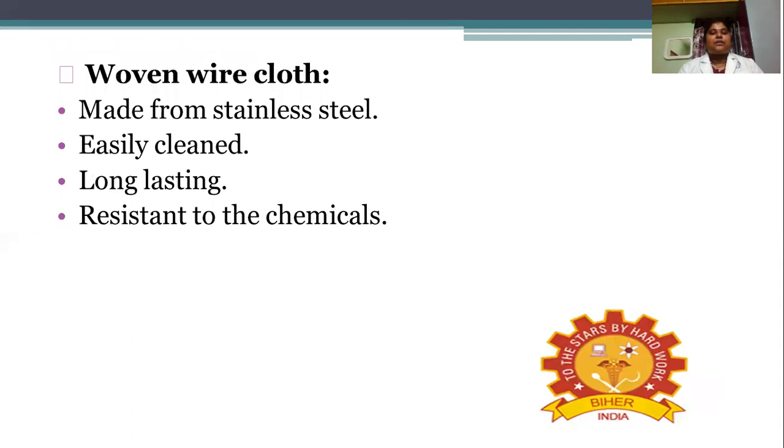It is resistant to chemicals. Hence it is resistant to the chemicals. It is inert in nature. It won't allow any reaction to happen. So we can avoid chemical reactions by using this woven wire cloth.